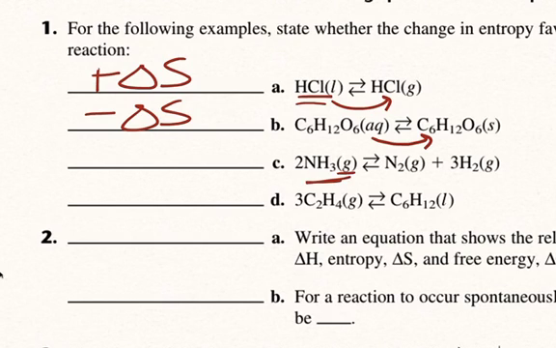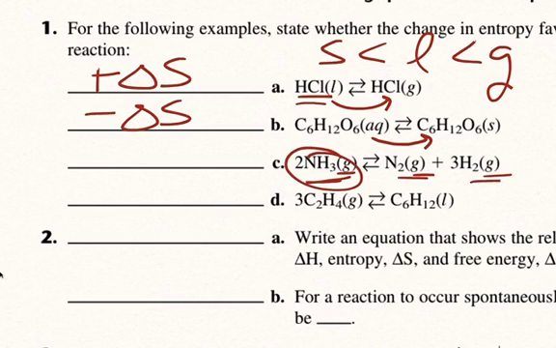Now notice this one. We all have gases. So right now we've been comparing states, and basically we've said that if we're looking at entropy, well, gas is going to be a higher entropic level than liquids, which is going to be a higher entropic level than solids. What about this one? Well, we have two gases, and we have gases over here. But I'm going to tell you that this is entropically favored.